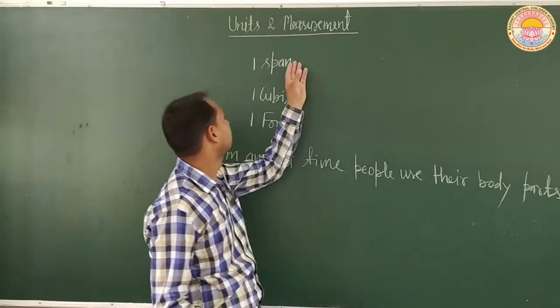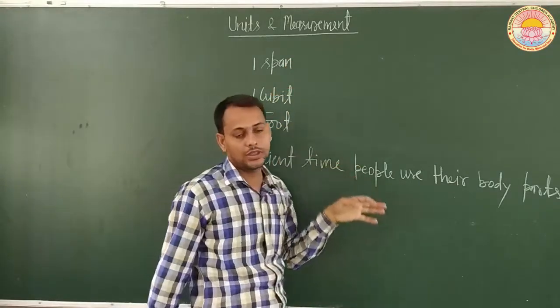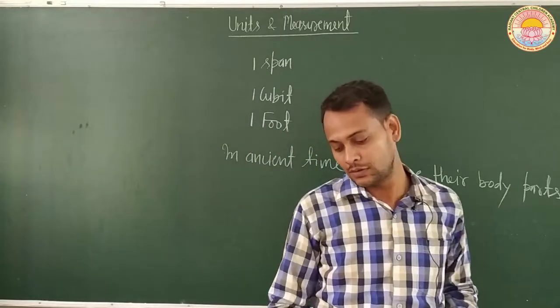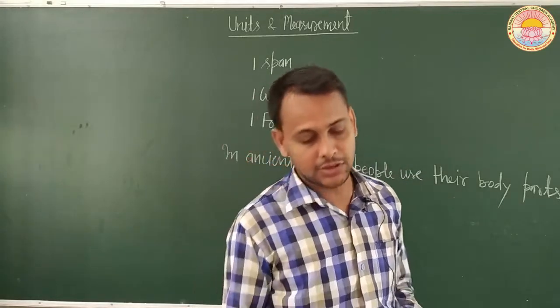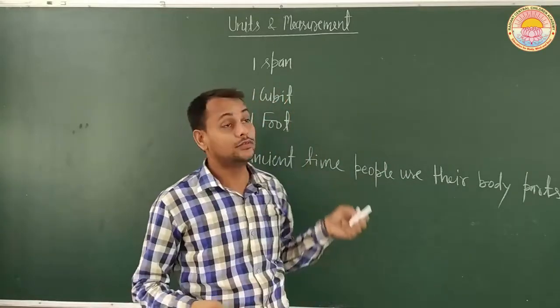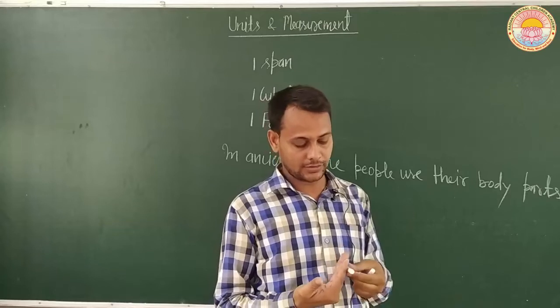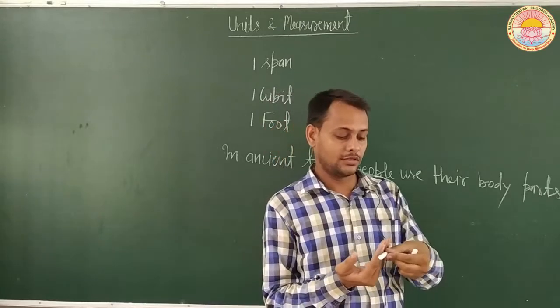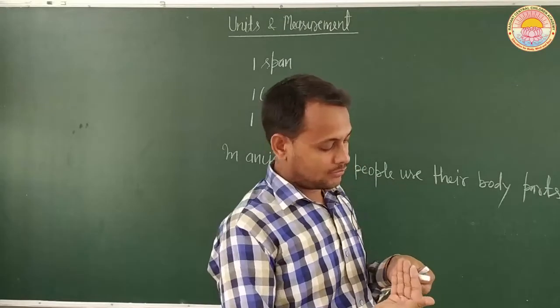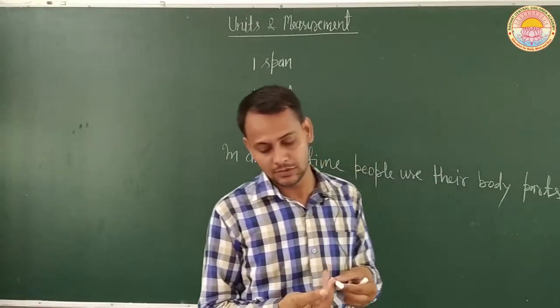So what are the types? 1 span, 1 cubit, 1 foot, or we can also use 4 fingers to measure a particular length. For example, if the distance is less than 1 span, then we can use our 4 fingers for the measurement of length. Like this chalk is greater than 4 fingers, its length is more than 4 fingers.